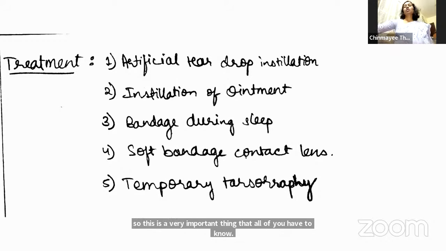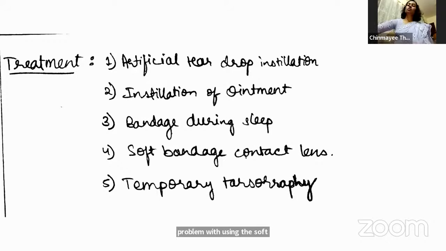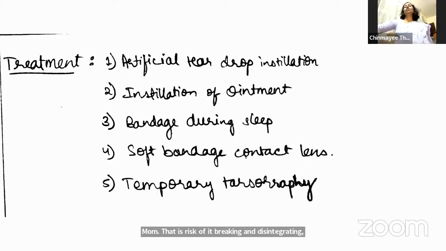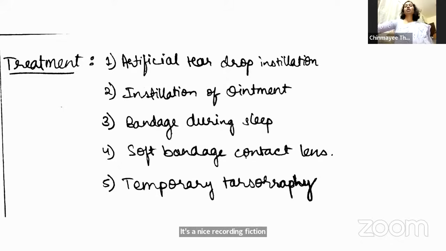Okay, soft bandage contact lens. Ma'am, that contact lens will be held in position mainly by a film of tears over the cornea. That will further prevent the drying. Any problem with using the soft contact lens? Ma'am, there is a risk of it breaking and disintegrating, which can then cause damage to the epithelium and worsen the condition. Generally, they don't break, but any foreign object on the cornea is a nidus for infection. Yes. So you have to be watchful when you're prescribing a soft bandage lens, because it can cause infection.